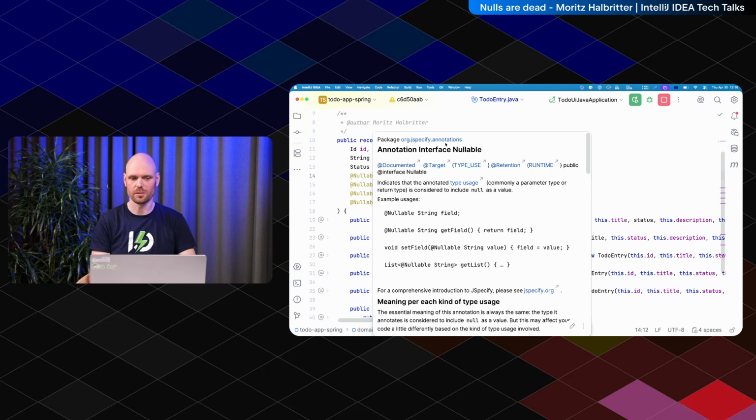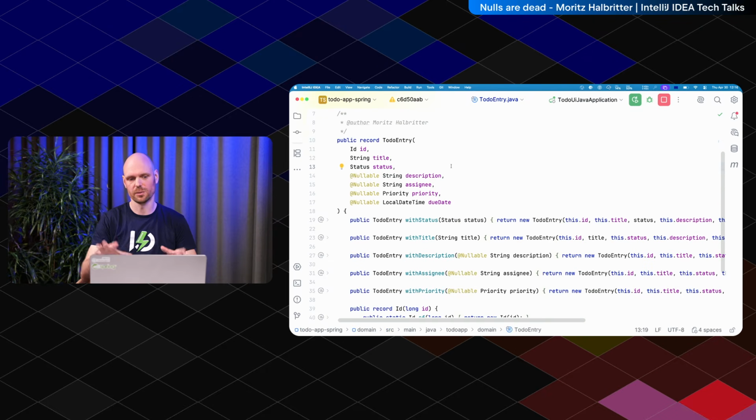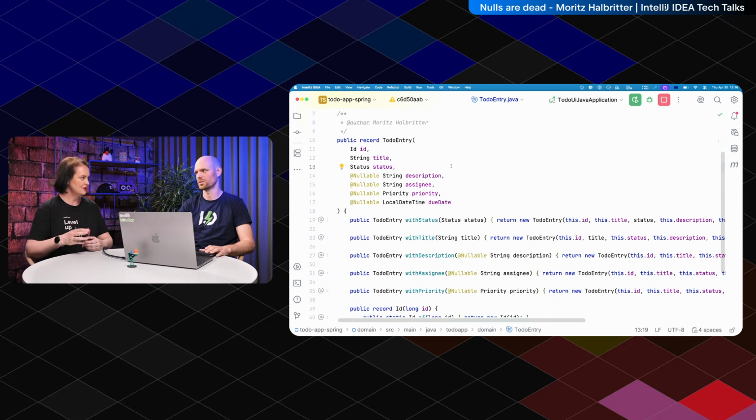Cool. Okay, so this is the first part. If you already have nullable annotations in there, you can replace them with JSpecify. We can talk about later what happens if you don't have any nullable annotations, and how to start adopting that. Exactly. Okay. Cool. So we have that.